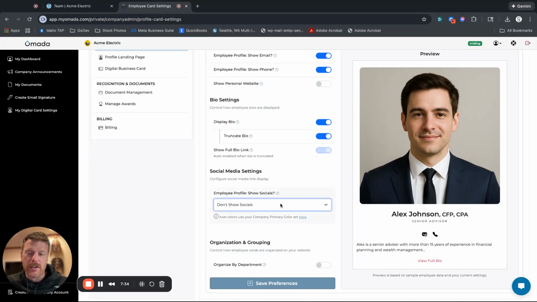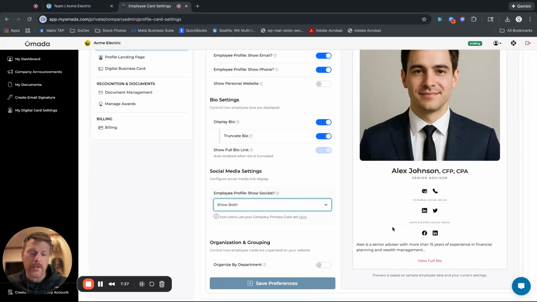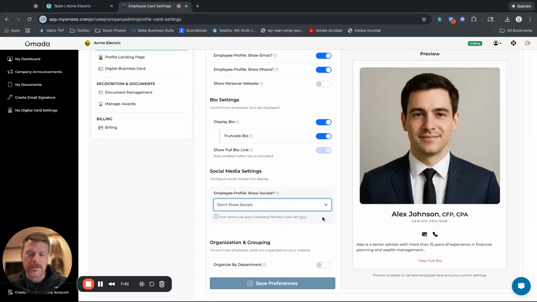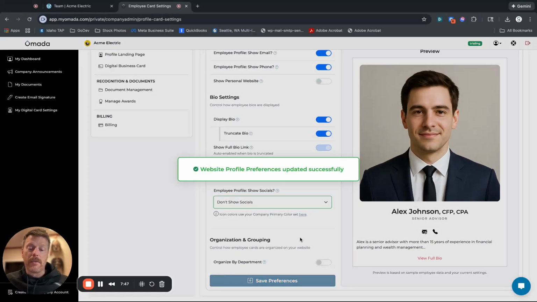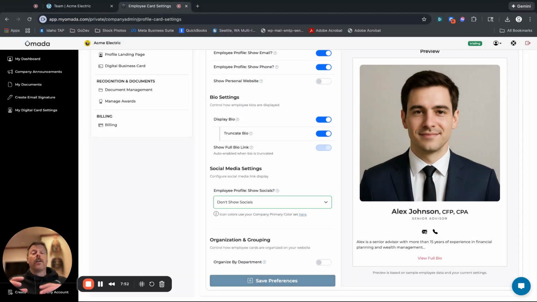All right, so we can show different social medias. We can show both social medias for the company and the person, but let's not show any socials for now. And then we can organize these by departments, but let's just show them all. Let's save those preferences.